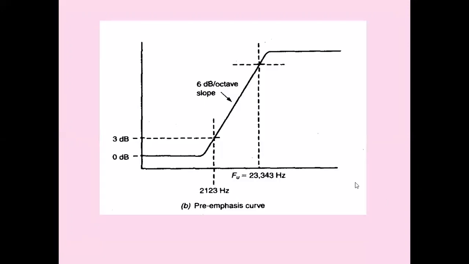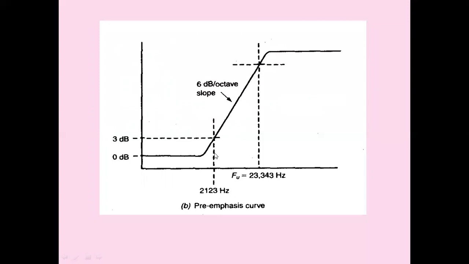It is based upon this particular diagram. At 2123 Hz, there is a 3 dB compensation added. The pre-emphasis filter is providing a compensation of 3 dB at 2123 Hz. So the slope of this curve is 6 dB per octave.